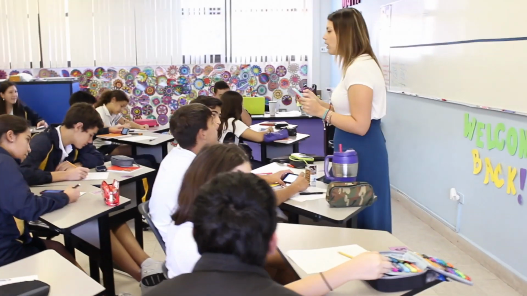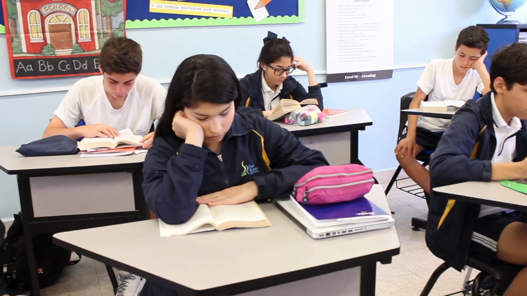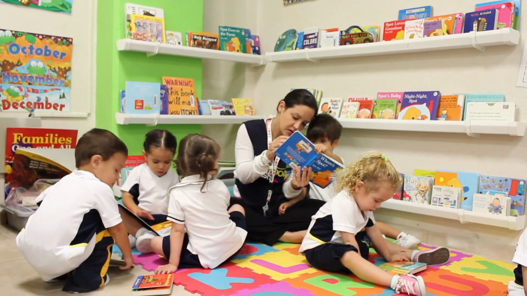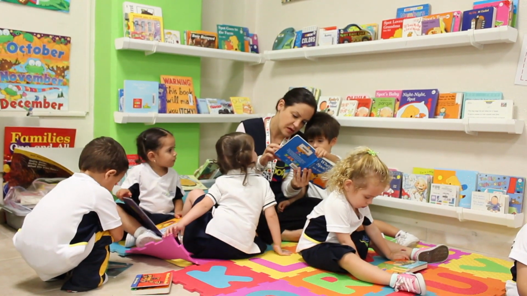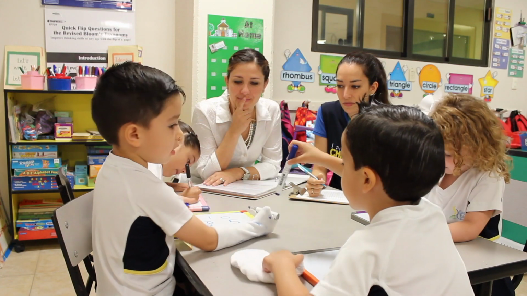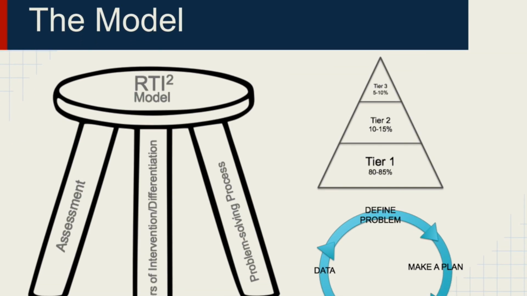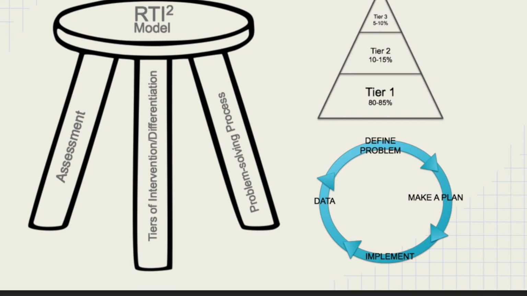Another aspect of using our results for continuous improvement is the way that we determine improvement in our student learning and how we decide if students are ready for the next level. A strength related to this has to do with our implementation of the RTI model, or the Response to Instruction and Intervention, beginning in 2012.